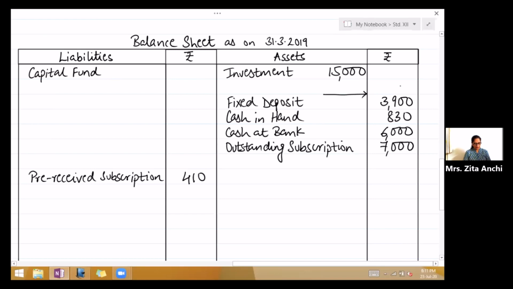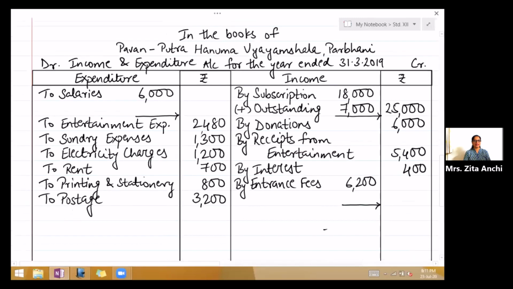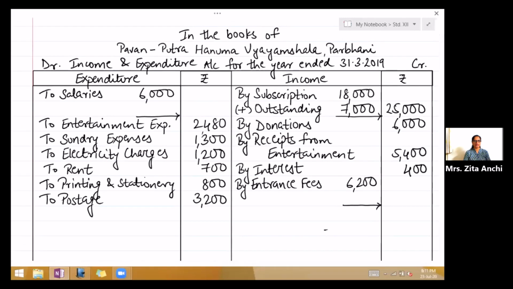Next adjustment, outstanding salary was rupees 1,200. Come to the expenditure side. We have written there two salaries. Now this is an expenditure which is outstanding.